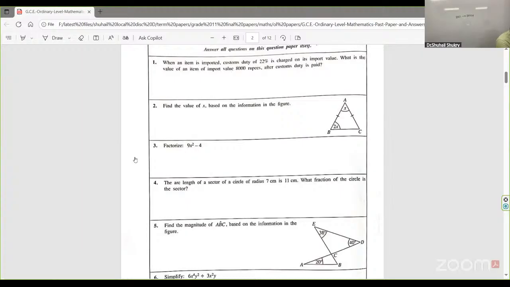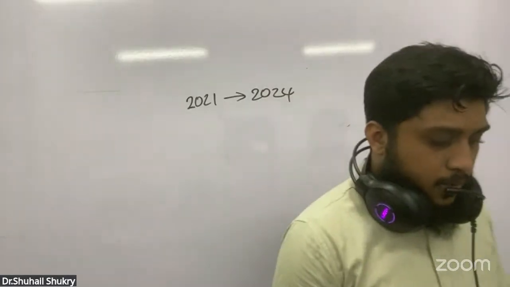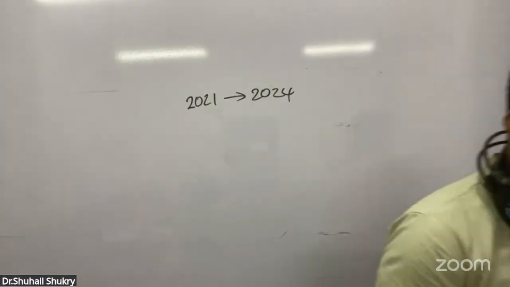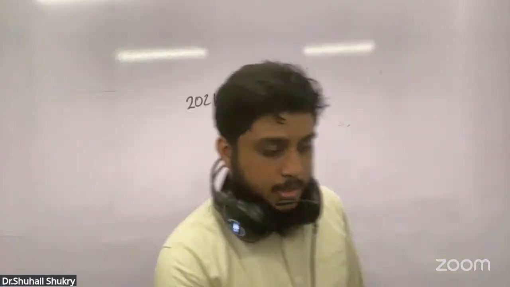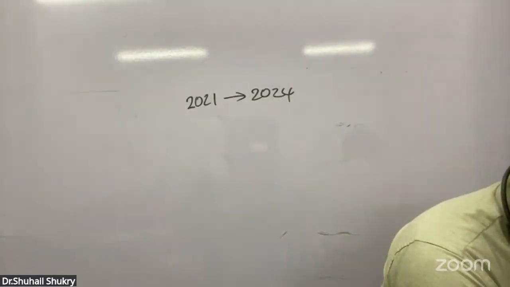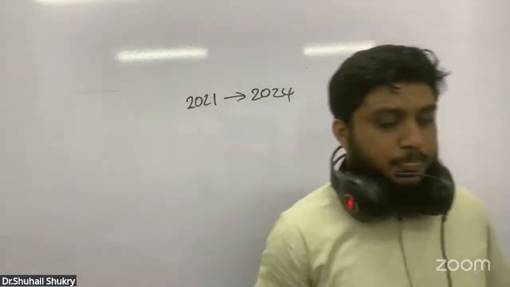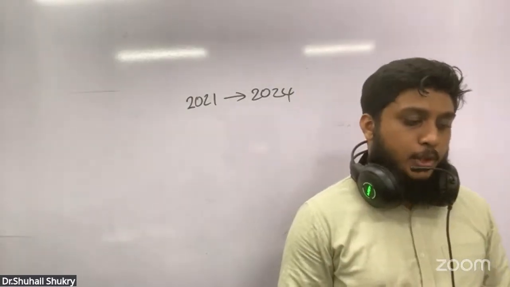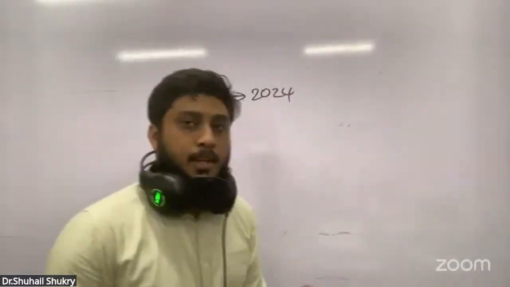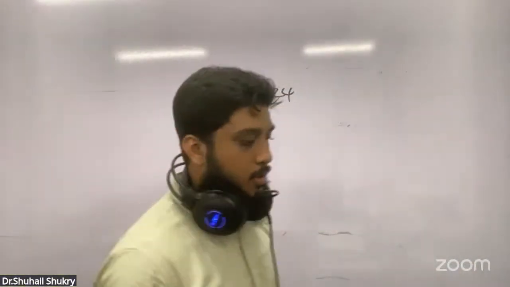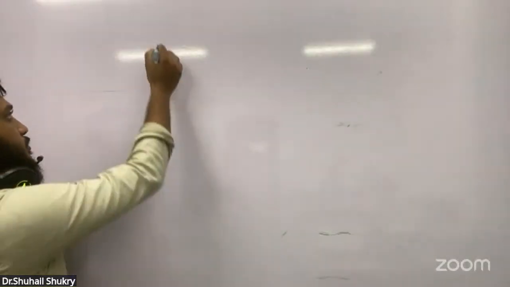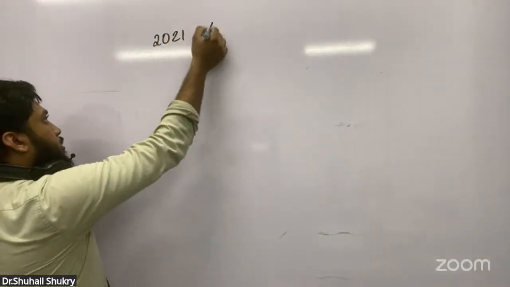Now, the first question is: when an item is imported, a custom duty of 22% is charged on its import value. What is the value of an item of import value 8,000 rupees after custom duty is paid? Again, this is the expectation level of O level. They expect only this much. So now we are in the 2021 O level paper.